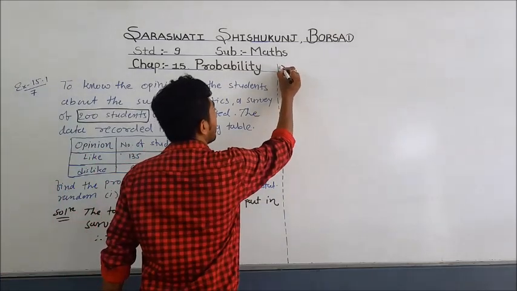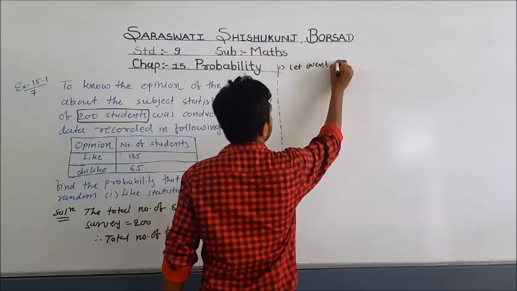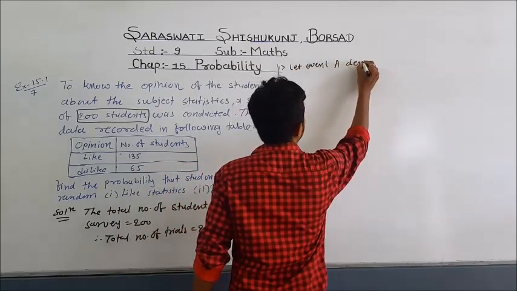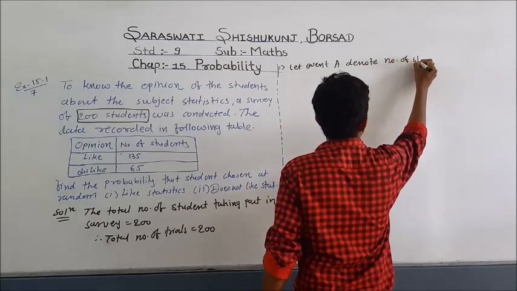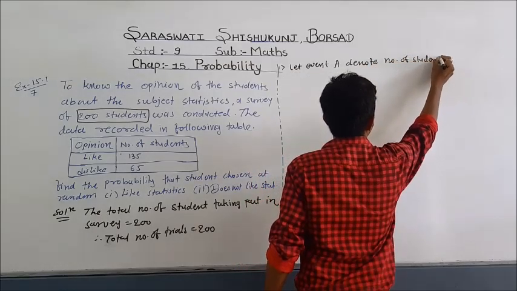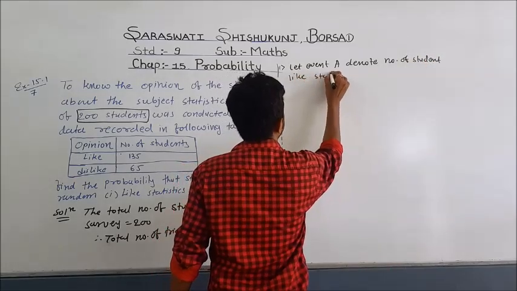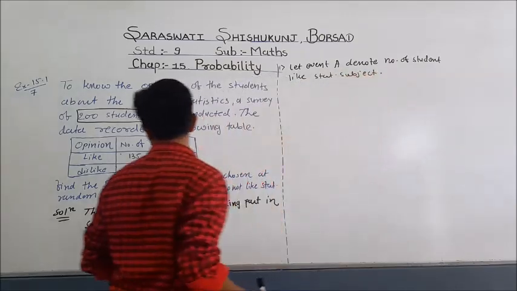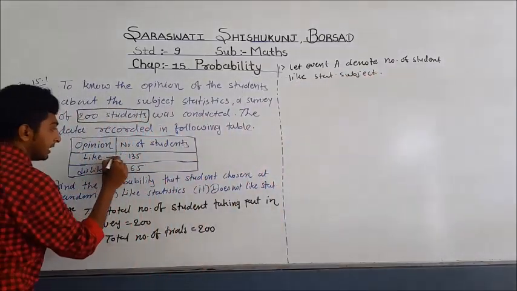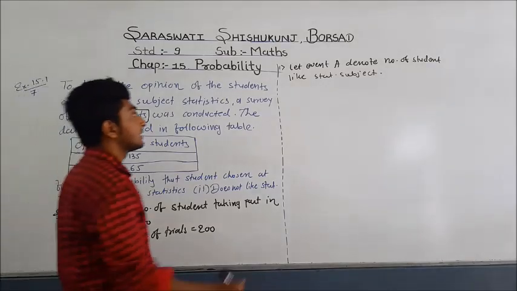The first one, let event A denote number of students who like statistics subject. So here we are given that there are 135 students who like statistics subject.